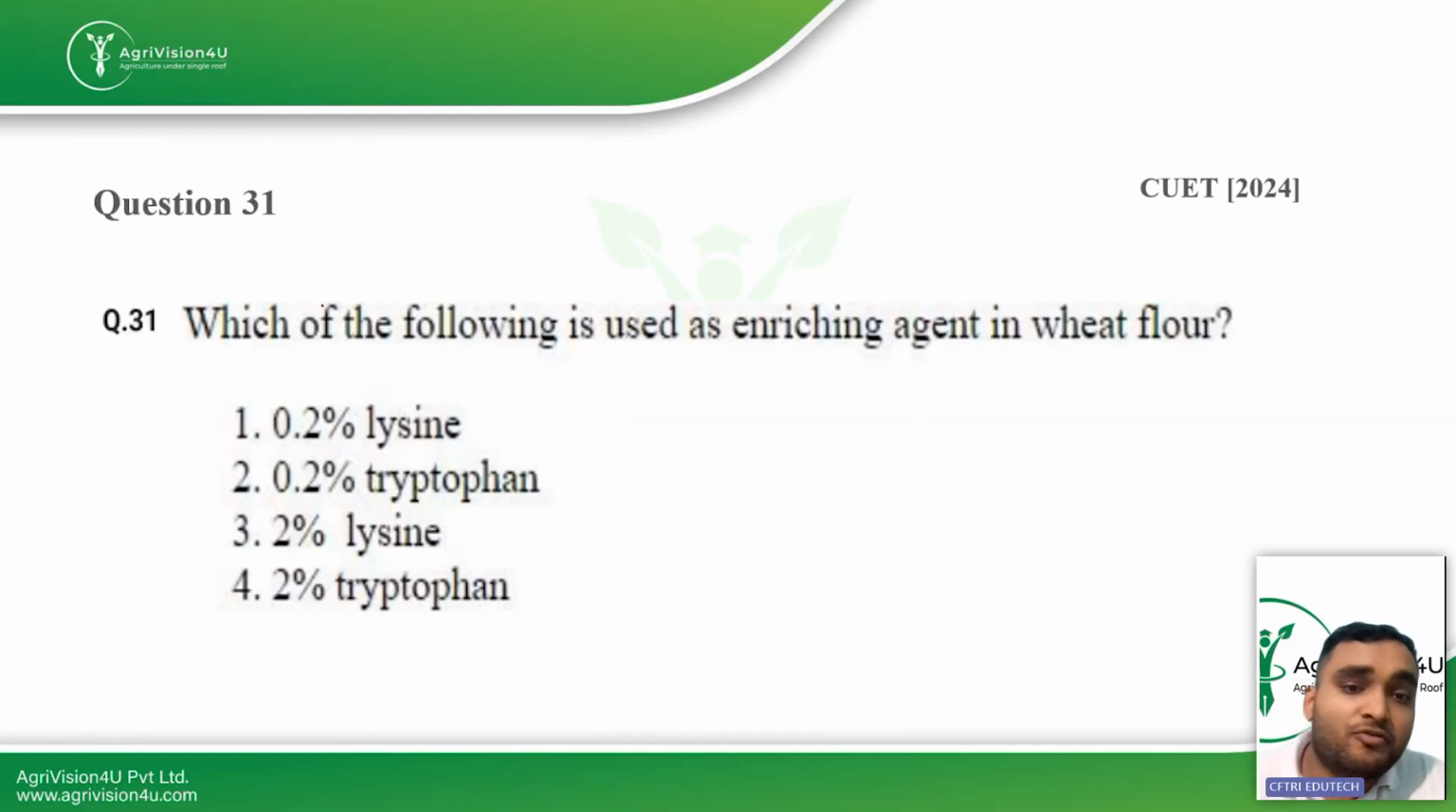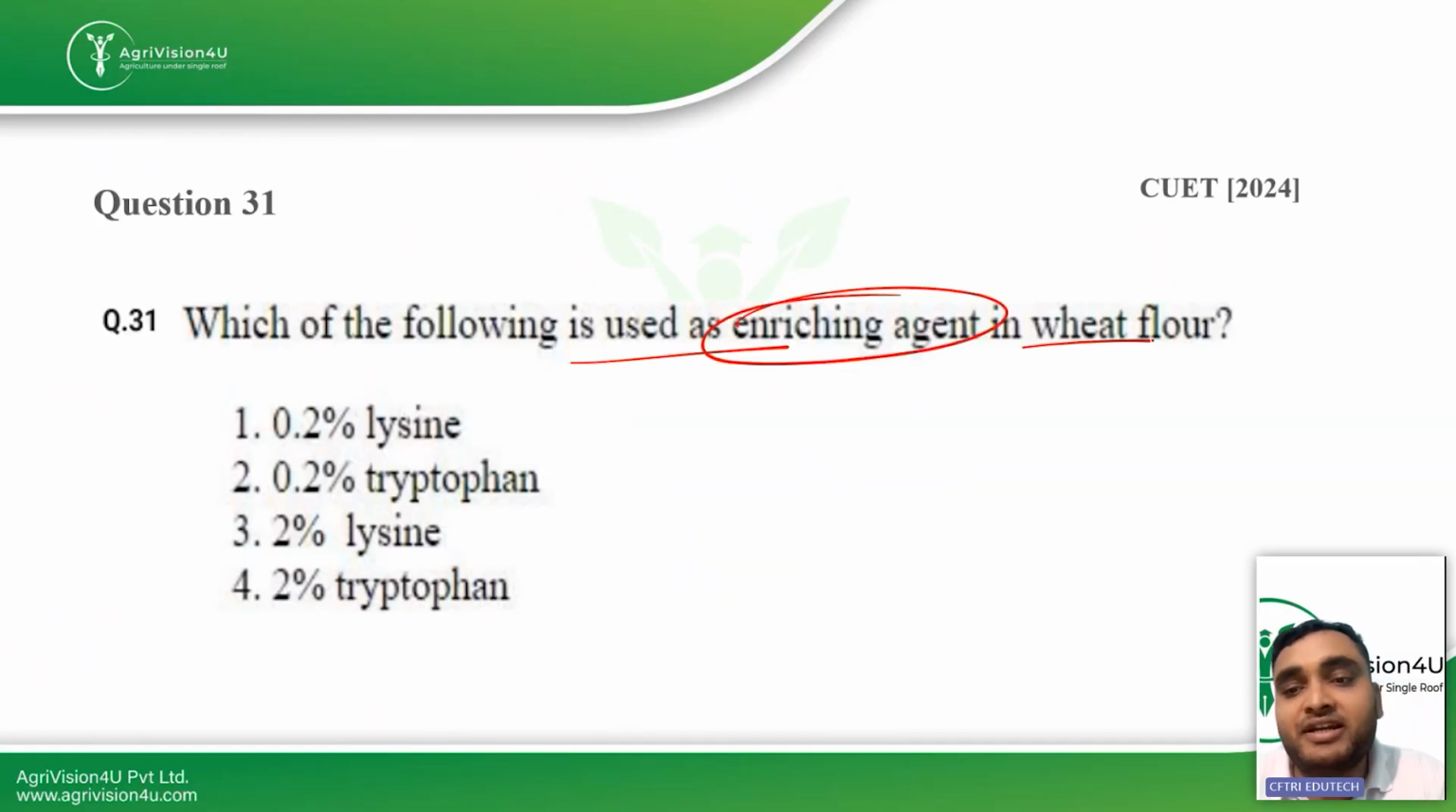Then the next question is: which of the following is used as an enriching agent in wheat flour?